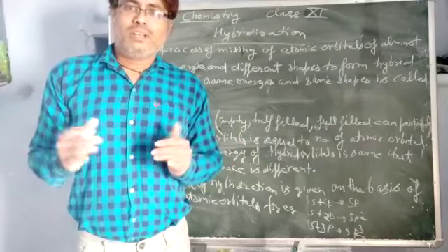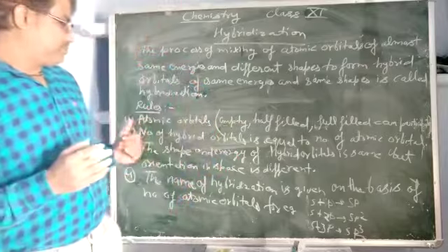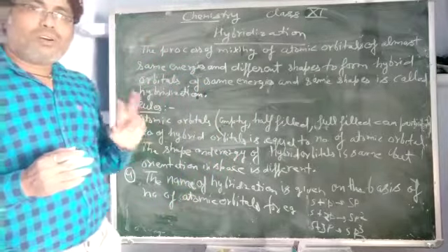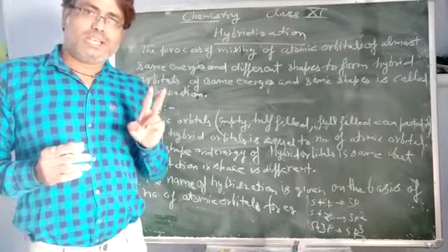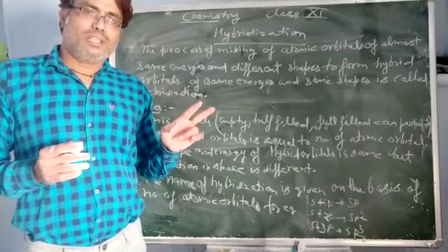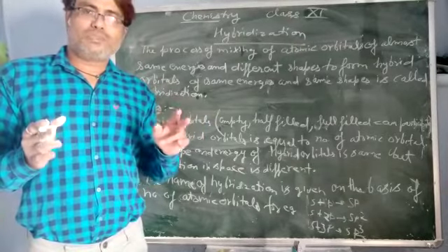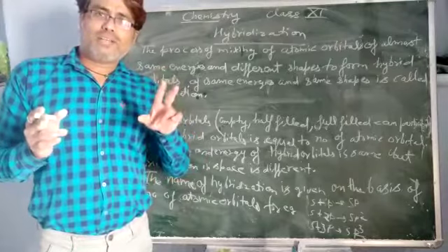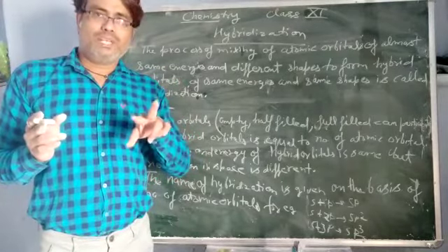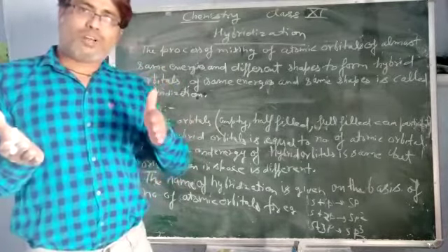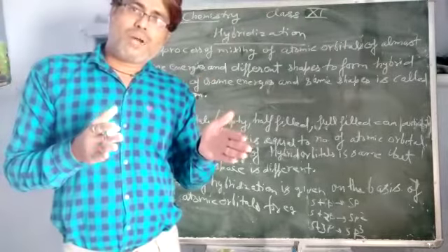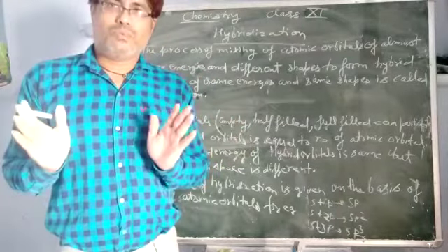Now, next point, the number of hybrid orbitals is equal to the number of atomic orbitals. It means suppose 2 atomic orbitals combine, then 2 hybrid orbitals are formed. And suppose 4 atomic orbitals combine, then 4 hybrid orbitals are formed.